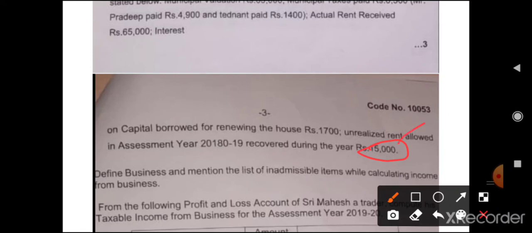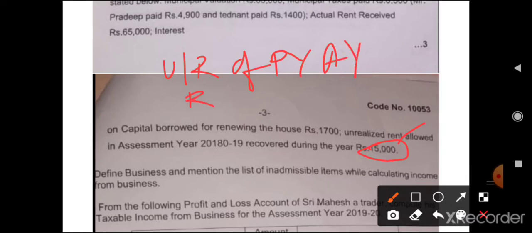This is the thing which we discussed in the pro forma also at the last. Unrealized rent of previous assessment years received in current assessment year